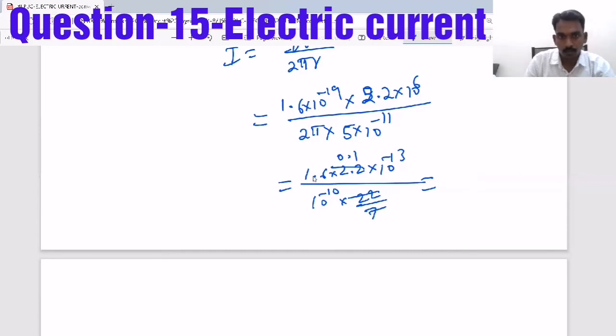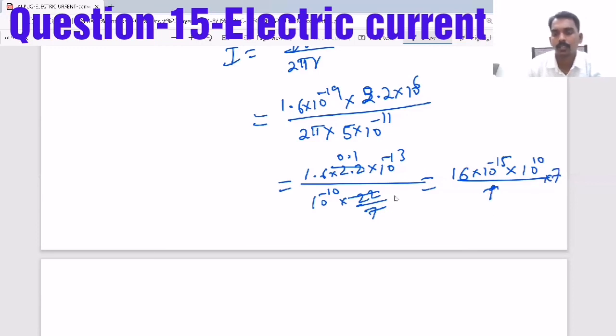Now 1.6 into 10 power minus 3, I can write it as 16 into 10 power minus 15. 10 power minus 10 will go up, divided by 1, and 7 will go up, so that you will get the answer. So this way you try to do your own calculation, and how fast and how perfectly you can do the calculation, that will save your time, and there you get better marks.